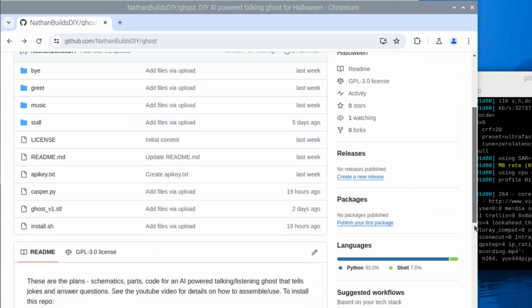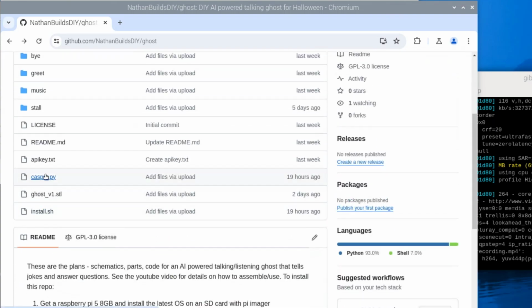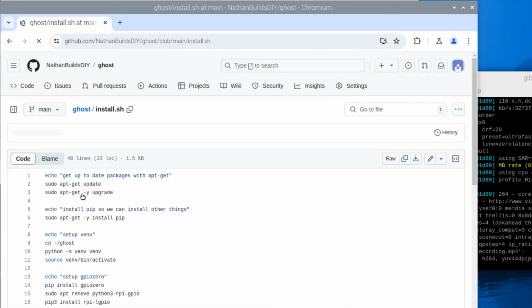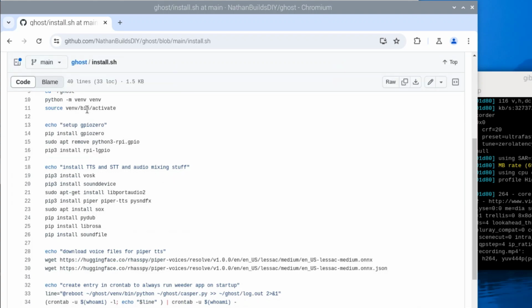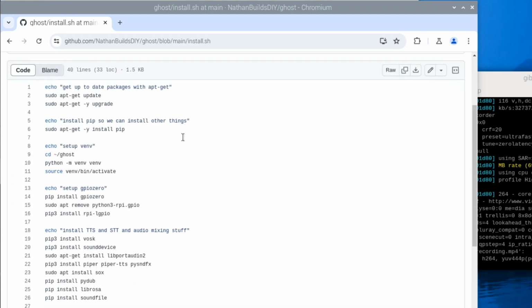Okay, you can find all this code out at the GitHub right here. We're going to look at the install.sh, the Casper, and then the alternatives.py, which I'll upload here shortly. So first off, the install.sh is just what you'd expect. You're going to install pip right up here. That's the Python installer. And then we're going to activate a venv on the Pi 5. You cannot install things directly into the core Python because you might mess things up. So you create your own virtual environment and you install all the libraries there.